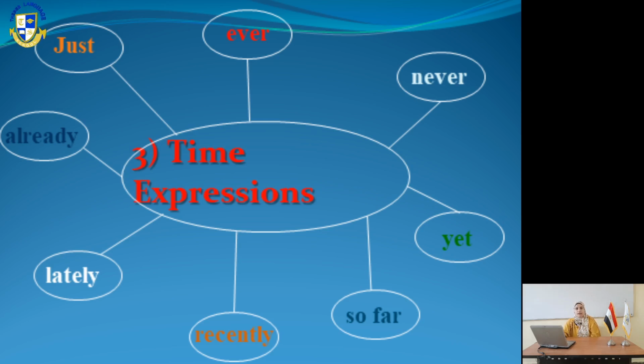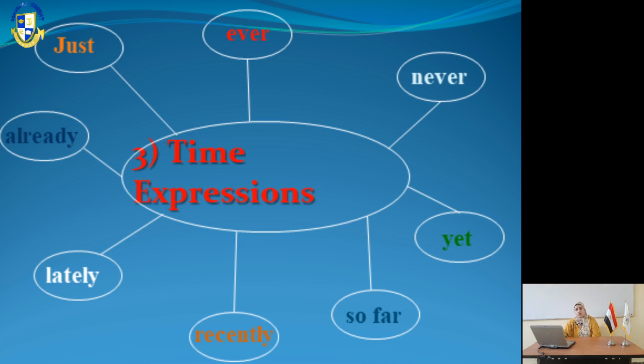I haven't done my homework yet. So at the end of the sentence, we put yet in the negative sentence. Also, we can use yet in a question. Have you done your homework yet? As for never, of course, it means negative. I have never been to England before. So never means not.